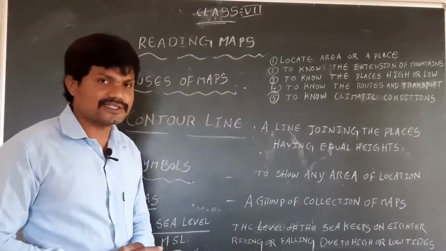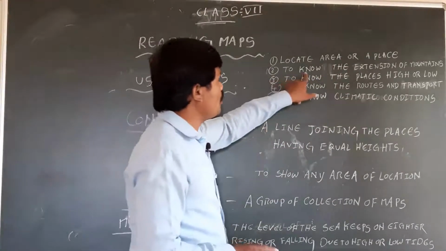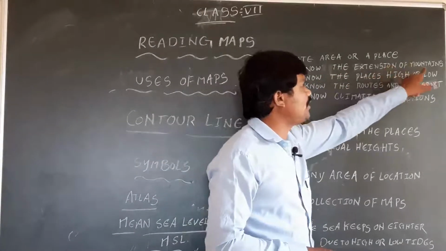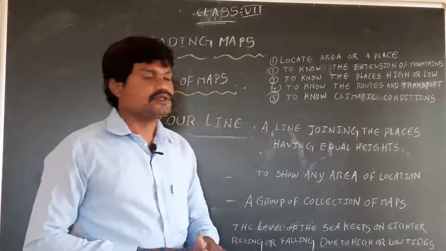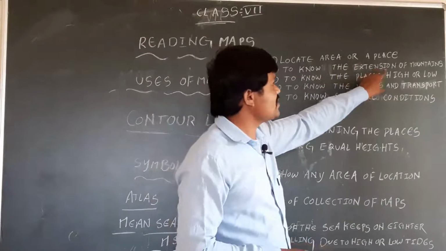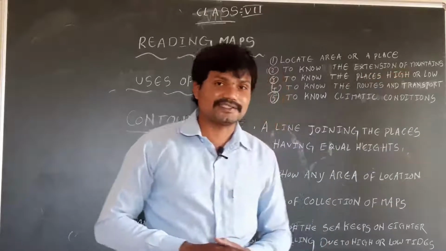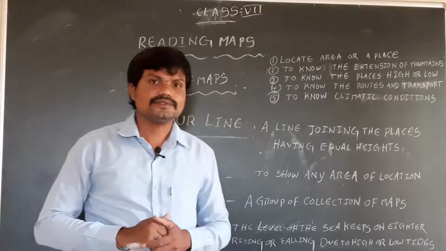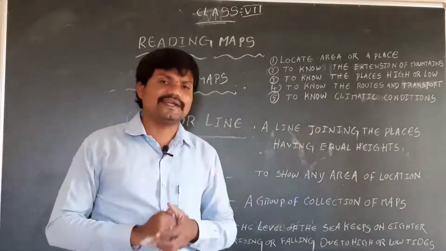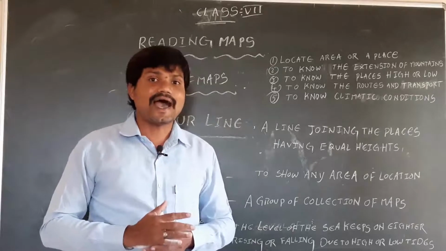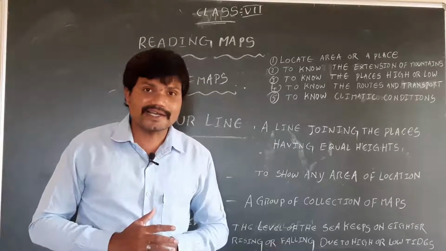Second use is to know the extension of mountains. To know the extension of mountains, that means the height of mountains, the distance of mountains, how many meters the mountains have.